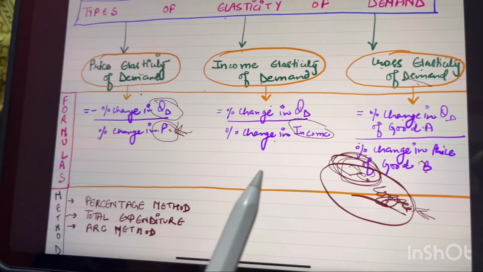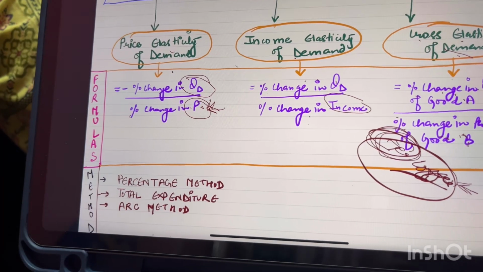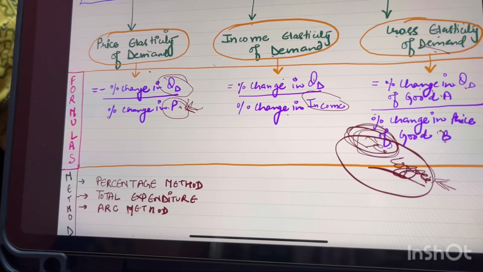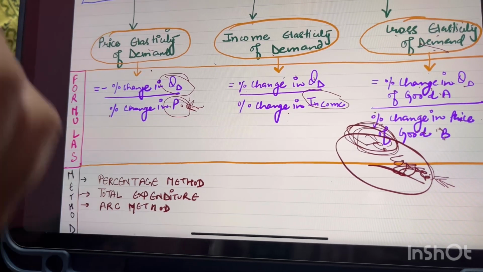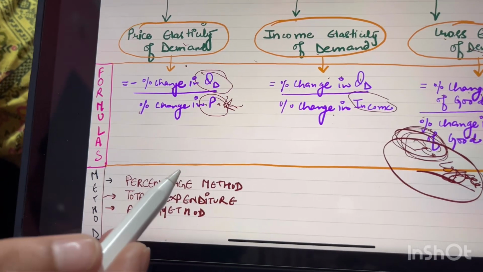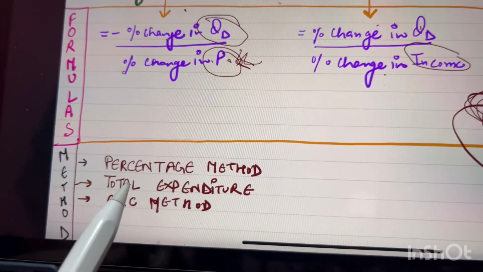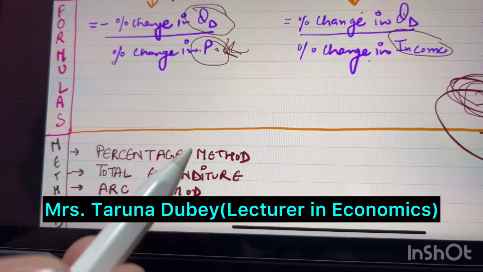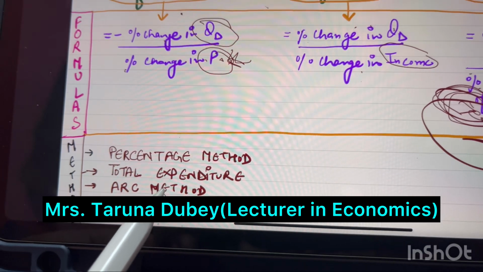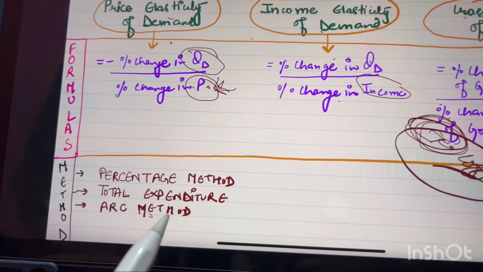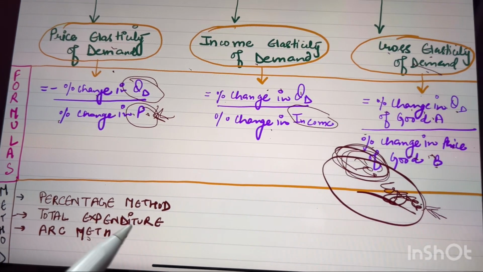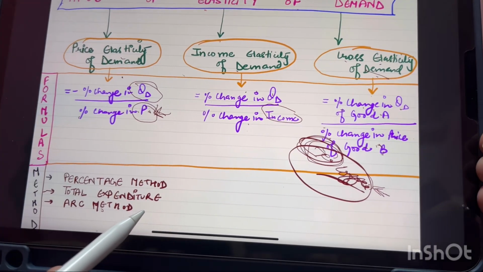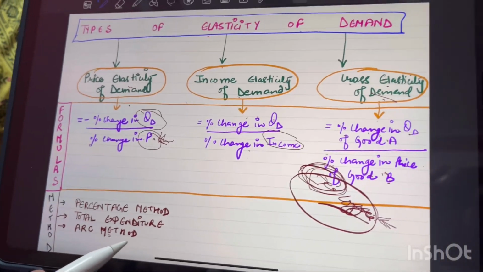Now the next question is, what are the different methods to measure elasticity of demand? For measuring price elasticity of demand, we have the percentage method, total expenditure method, and arc method. These are the methods which I am going to discuss in the next video, explaining all of these methods elaborately with the help of case studies as well as examples.